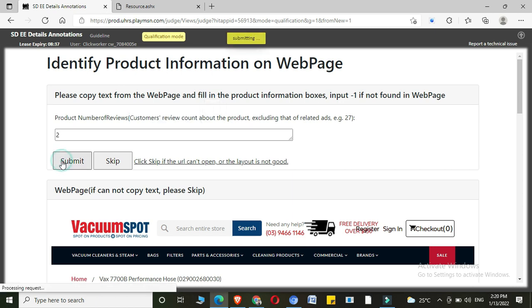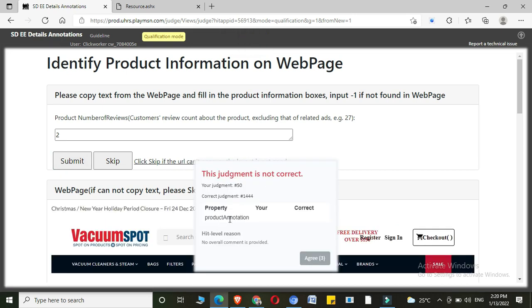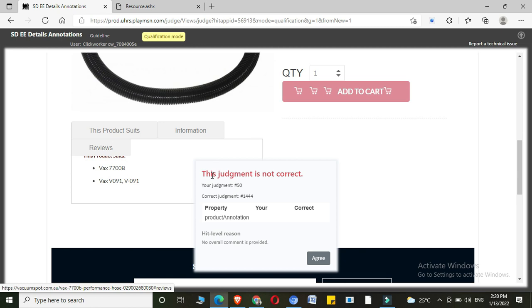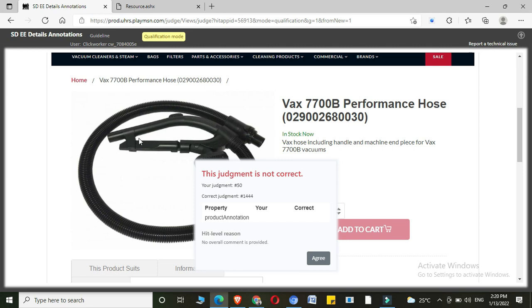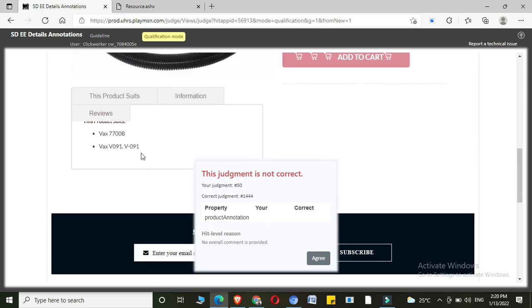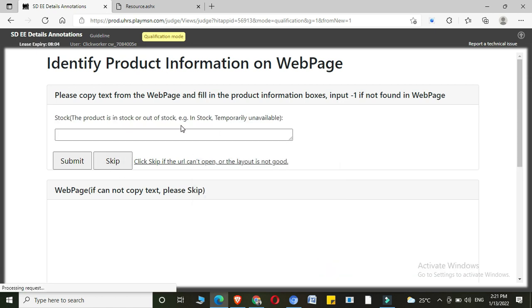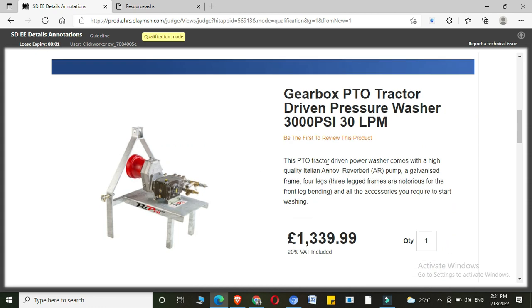Let's see. It's not correct. I don't know why it's not correct, because when I clicked on it, it showed 2. But if you face this similar kind of question, and if it is not correct, guys, when you don't have any review count over here directly, you could mention -1 here and just submit it. Just go with it. Let's see. This was an easy question, I guess, but yeah.